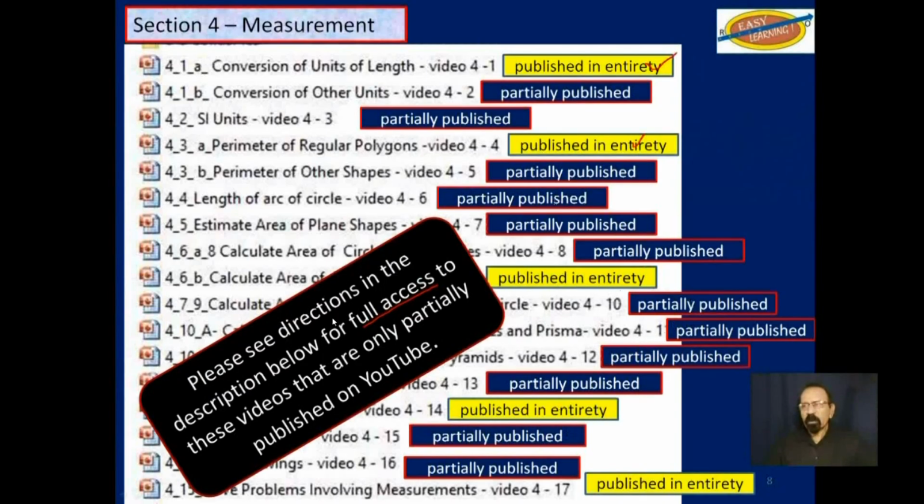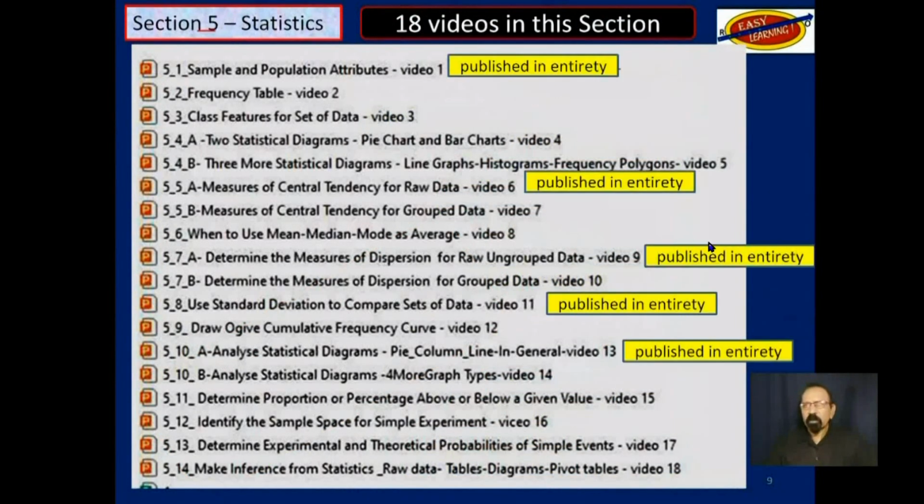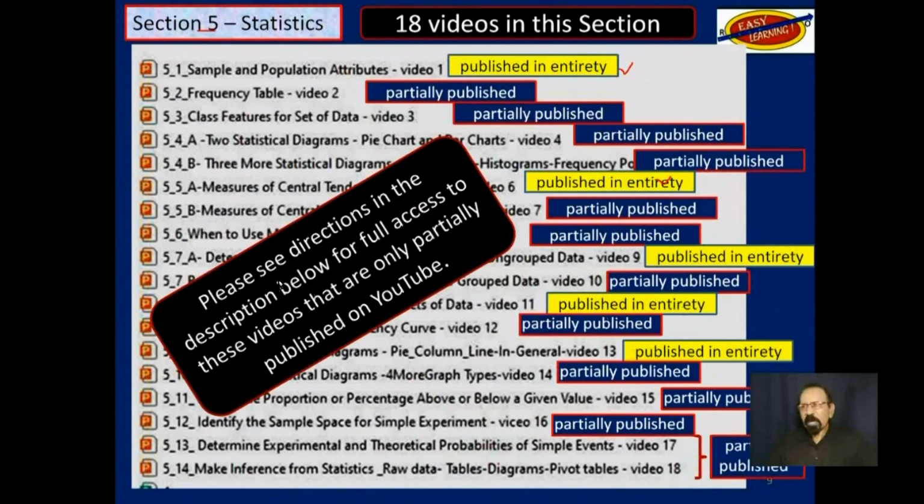If you do need to have full access to those that are only partially published on YouTube, please see directions in the description below. Same thing applies for section 5. Please see directions in the description below if you need to have full access to these videos that are only partially published on YouTube.